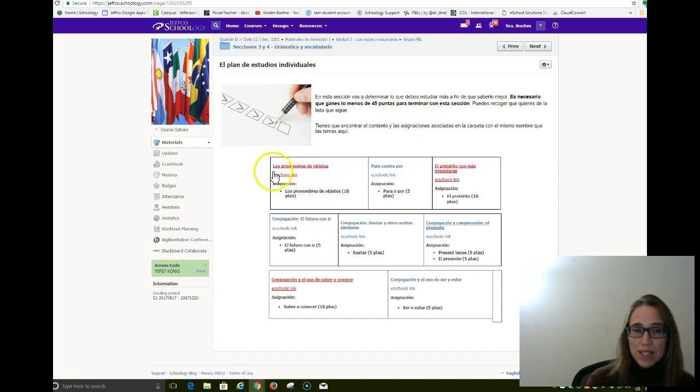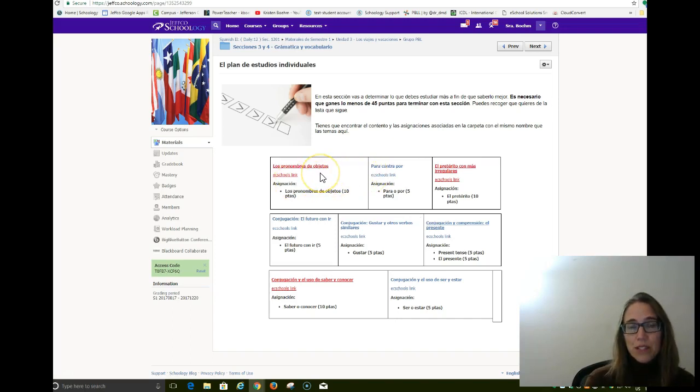Of the required topics, los pronombres de objetos, el pretérito con más irregulares, conjugación y el uso de saber y conocer, those 3 combined have an activity in each one worth 10 points each, or a total of 30. That is 2/3 of the points that you need to be working towards, and then everything else is worth 5. So you'll need to work on at least 3 of the others to get to your 45 points. Now, these are not just completion grades. You are going to need to demonstrate that you've learned the content as well.